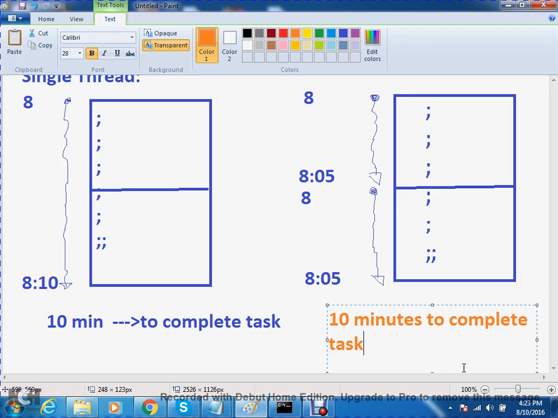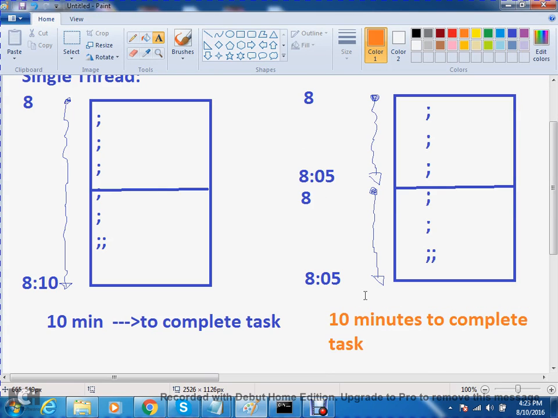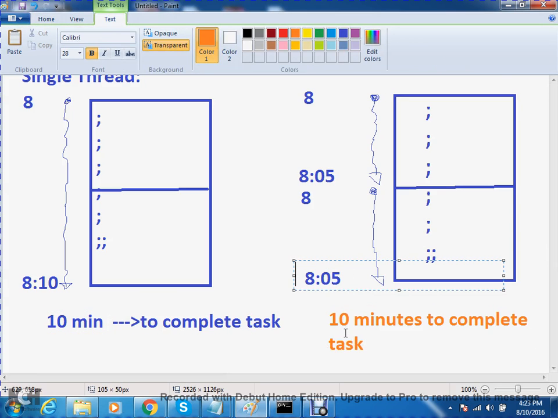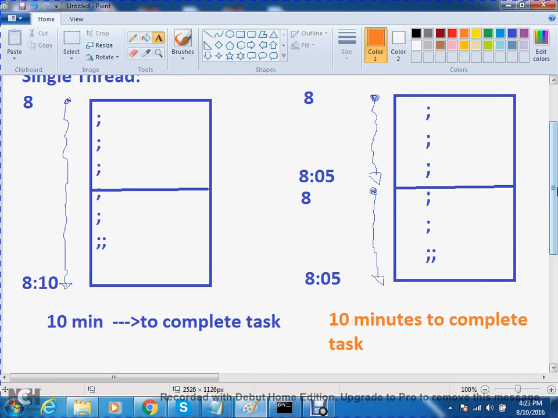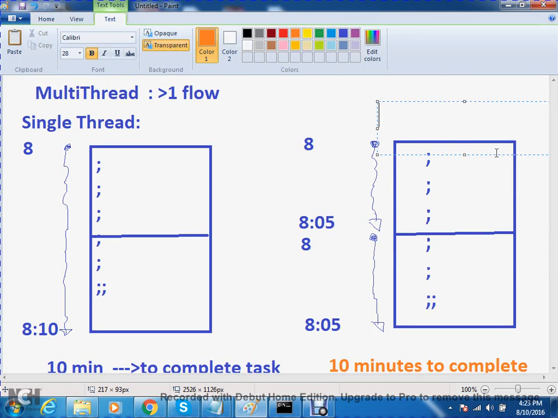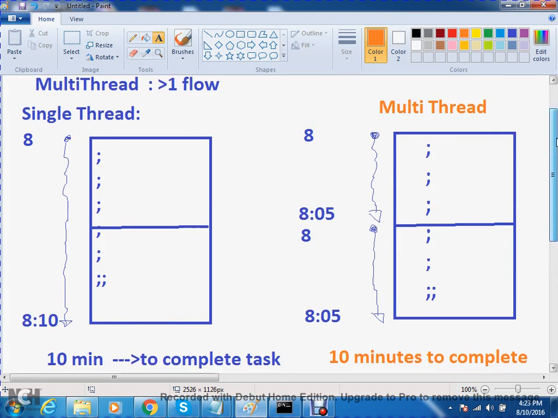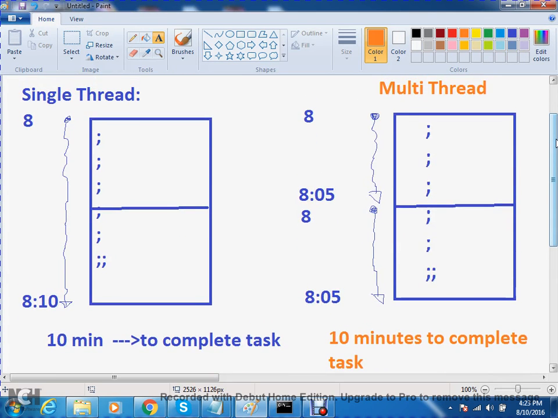Please observe here. Time taken here is 10 minutes, here also 10 minutes. But the finishing time is very early here, at 8:05, while this one is completing at 8:10. This is because of two flows, more than one flow, called multi-thread. By using multi-thread, what is the advantage? You can complete the task so early.